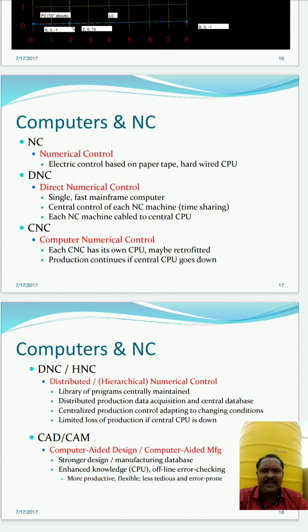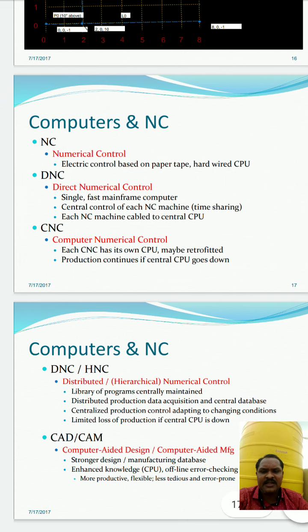Then DNC, direct numeric control. Here a single central computer controls each NC machine with time sharing, meaning all the machines are directly connected to the DNC. DNC is the main CPU that controls all the other machines. Then in CNC, each machine has its own CPU. Here in CNC machines a different CPU is connected with each machine, so there is no single CPU for the different machines.